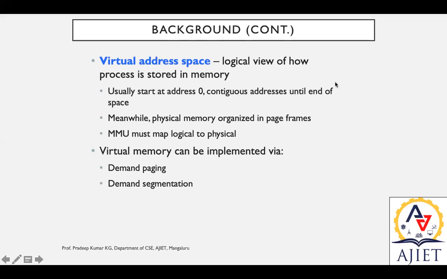Consider the situation where we have 1 MB of virtual memory. 1 MB is 1024 KB. Consider that we divide that entire 1 MB into 1 KB units, so 1 kilobyte each. The address starts from 0 to 1023 if it is a continuous address. So in this hierarchical order, in the continuous address space, the data has been loaded, while physical memory is organized in page frames.